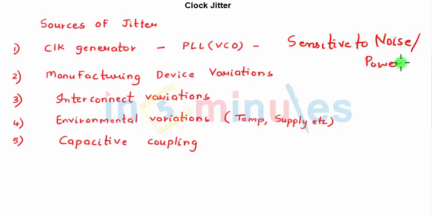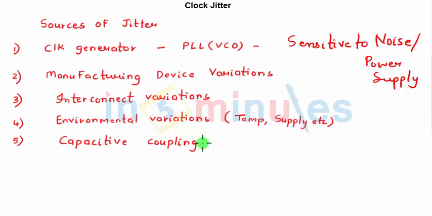Then the other reason could be some manufacturing device variations. We can go into the details, but it's beyond the scope. So let's assume manufacturing device variations. We also saw interconnect variations. PLL present on a real-time chip will have wires which lead to interconnect delays that might also lead to clock not being produced at the right time. Environmental variations, being an analog circuit, variations in temperature, supply, etc. will also lead to variations in the output which it produces.